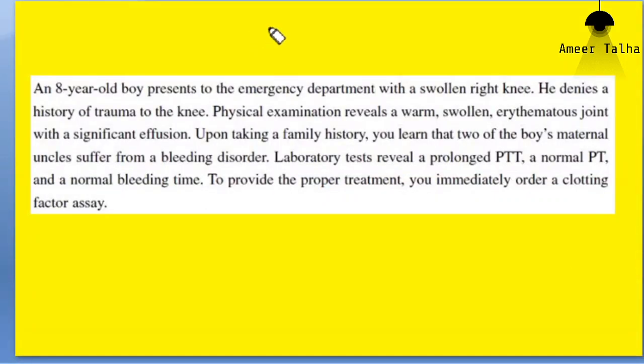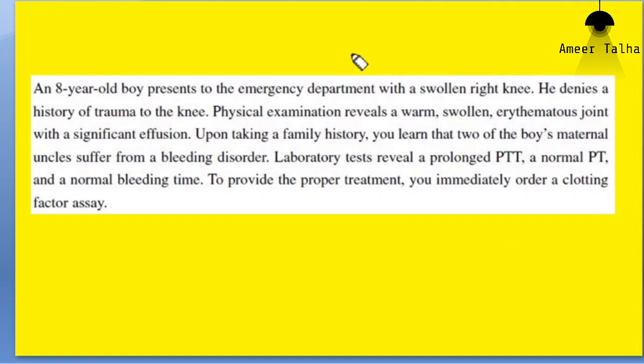I will write it down. Suppose this factor 8 is deficient. So intrinsic pathway. Deficiency of factor 8 will lead to prolonged prothrombin time or prolonged partial thromboplastin time? PTT. Okay, PTT. Why PTT? What is the reason? Because PTT tests the intrinsic pathway.